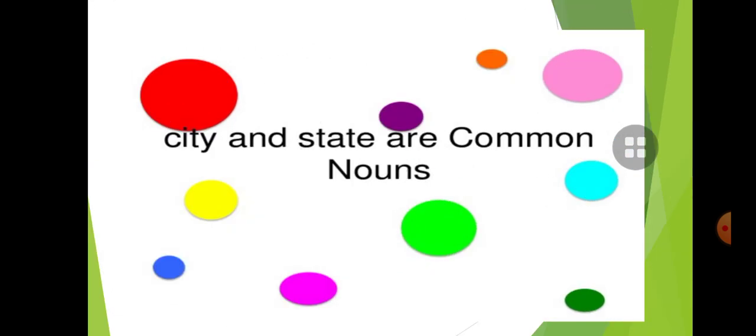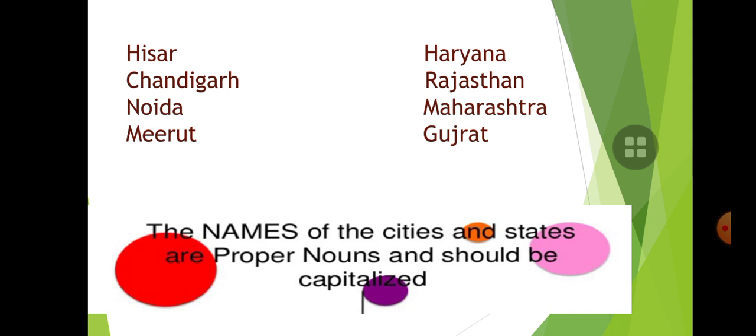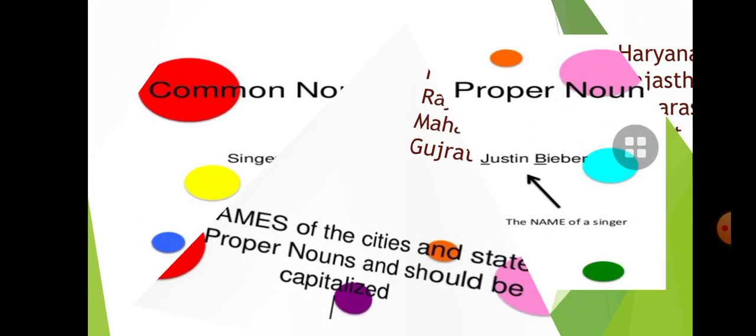Here city and state are common nouns. If we say city, all cities can come under the word city. And if we say state, all states can come under the word state. So these are common nouns. If we say the particular name of the city or the state, it's a proper noun. Like Hisar, Chandigarh, Noida, Meerut, these are special names of cities. These are proper nouns. And Haryana, Rajasthan, Maharashtra, Gujarat, these are special names of states. These are proper nouns. The names of cities and states are proper nouns and should be capitalized. They start with a capital letter.